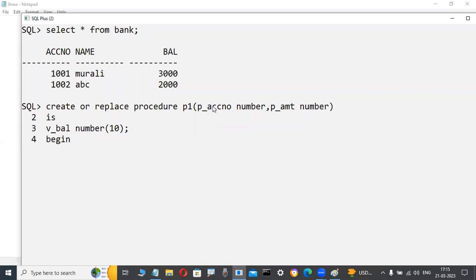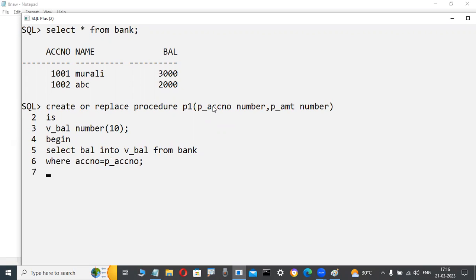Now in the bank database table, how much balance is there in your account? They are checking, they are writing code: select balance into something. Now in this variable they are retrieving from the bank table, where account number, you are inserting the ATM card, where account number, logically observe here, is equal to p_account_number, like this. Now they are testing like this.